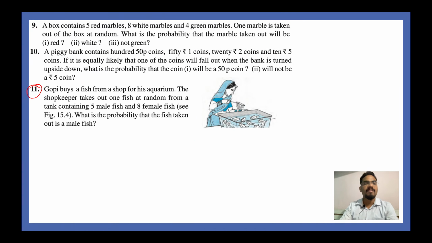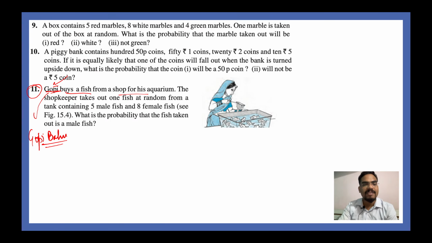Next is question number 11. Gopi buys a fish from a shop for his aquarium.